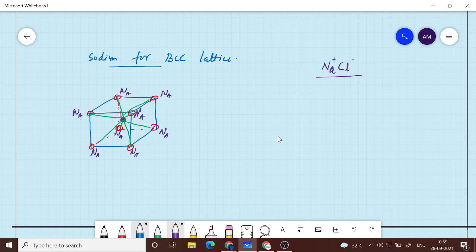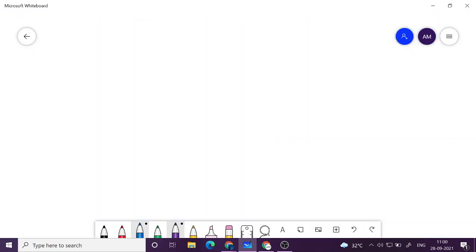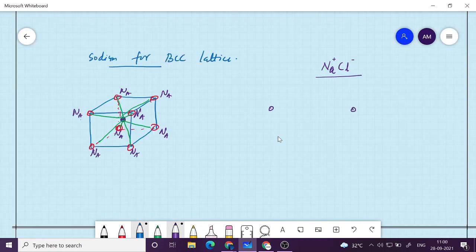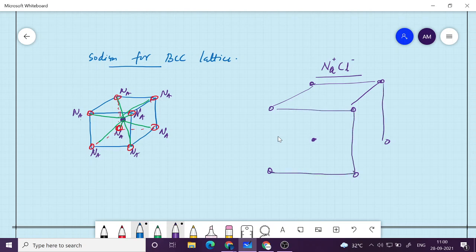So if you look at the structure of NaCl, there is a sodium atom, sodium atom, sodium atom, sodium atom. So you think about a big cube made of sodium atoms. Okay, so this is the cube. This is also having a cubic structure.